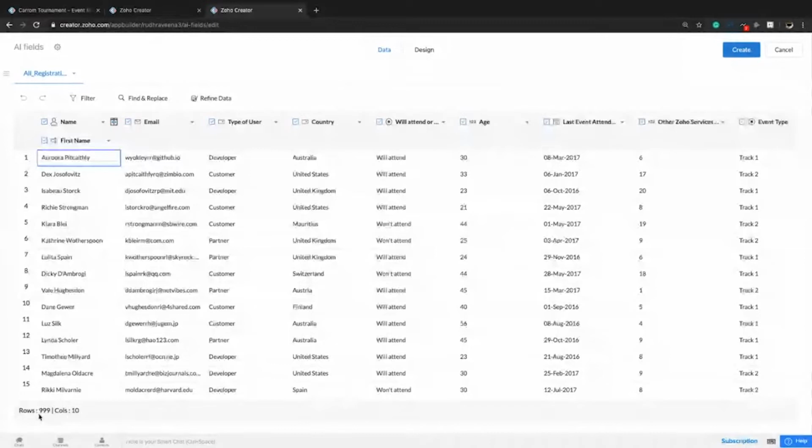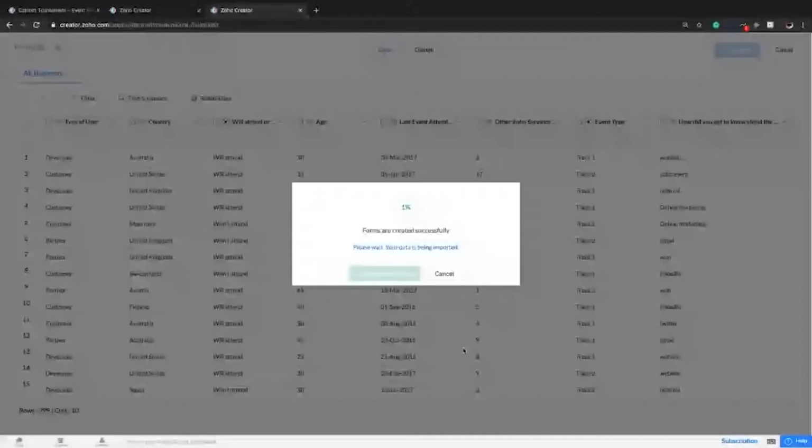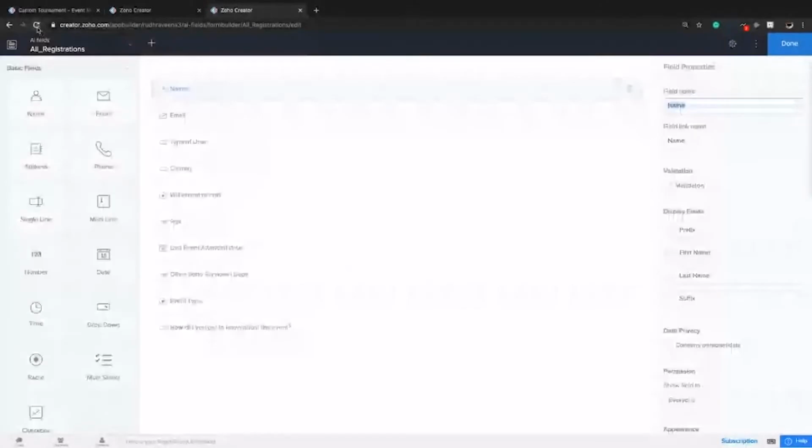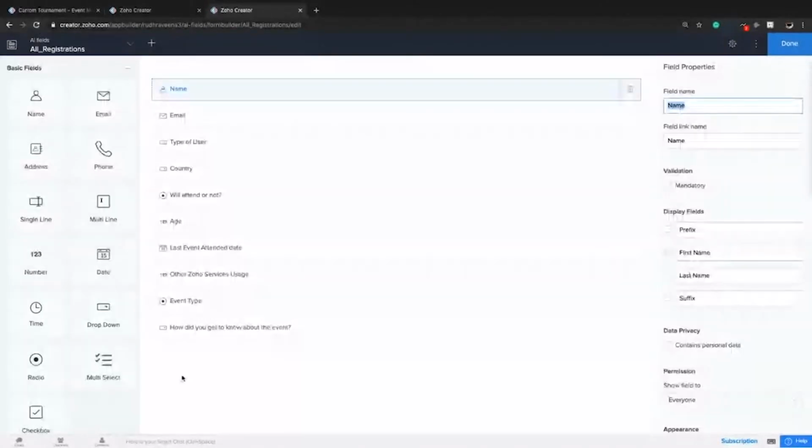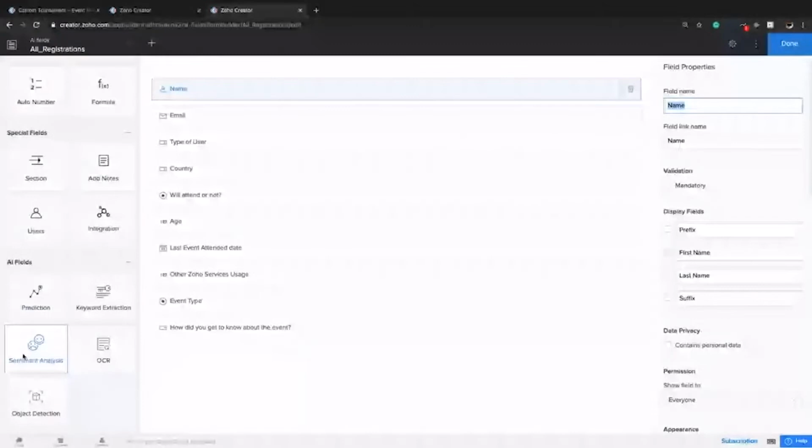Based on Zoholics event data, the attendees can be developers, customers, partners, and all that. So this is the field for which we are going to predict the value. The answer would be either they will attend or they won't attend. So let's create the form. Okay, the fields are all added to the form. Now here are the AI fields. Now let's add a prediction field here.